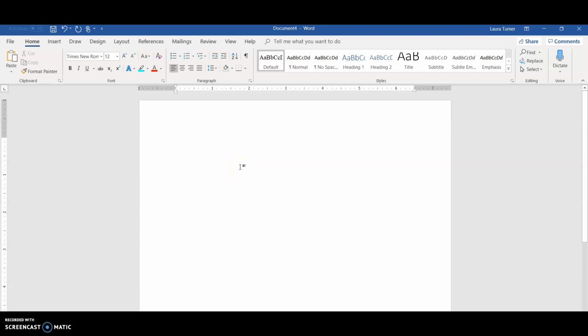Now we can type and it will automatically double space for us. If we want to do any other text changes, however, we still have to use our taskbar. So that is how you format a Word document.